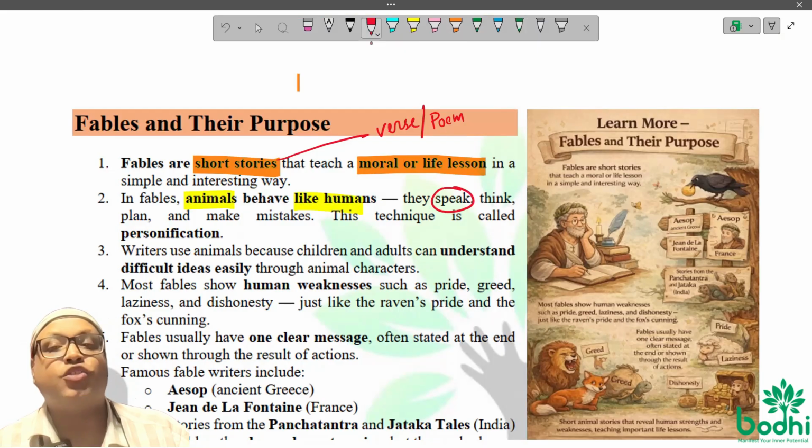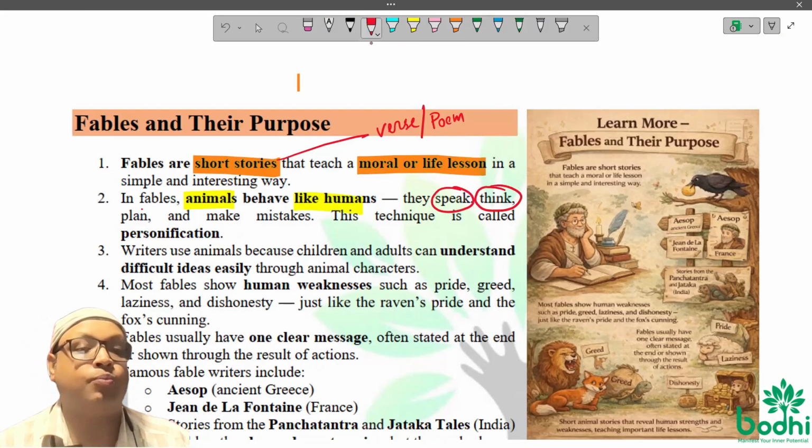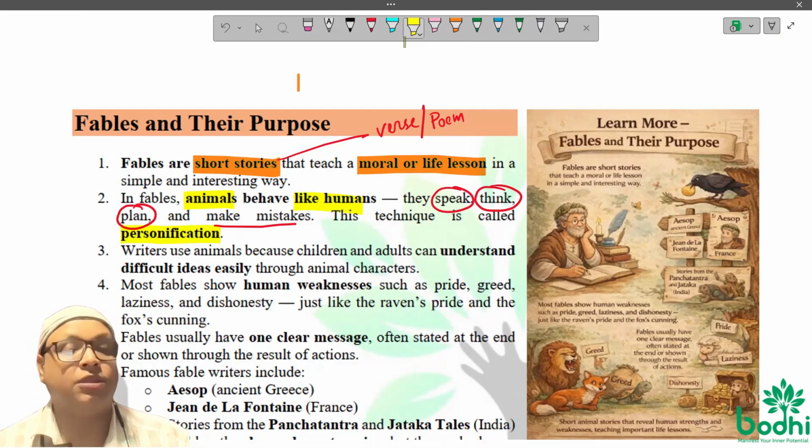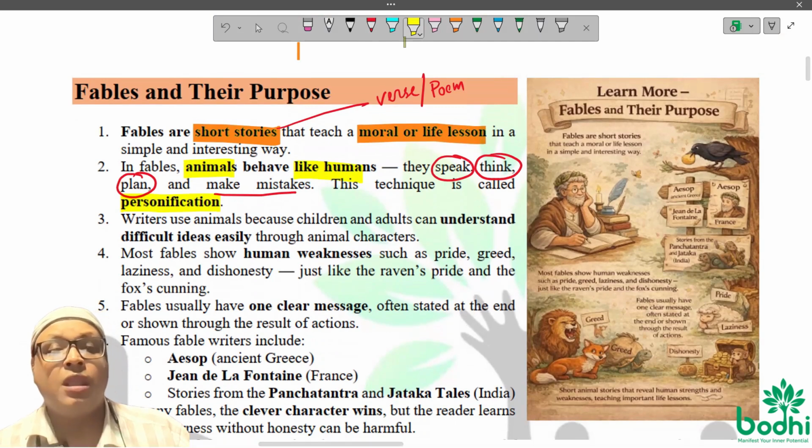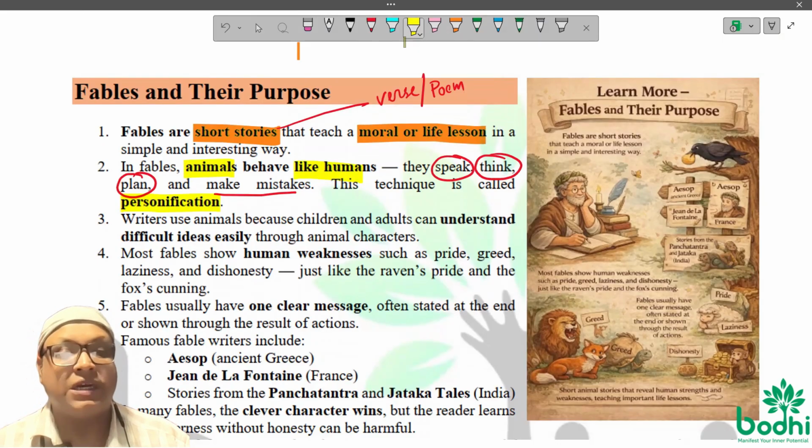Animals will speak like human, think like human, plan like human, and make mistakes like human. And this is, of course, what we know as personification. When animals go on acting, behaving like human, we call it as personification. And these are written in this form, engaging animals behaving and acting like humans, because it is easy to impart moral lesson to the children and as well as adults.